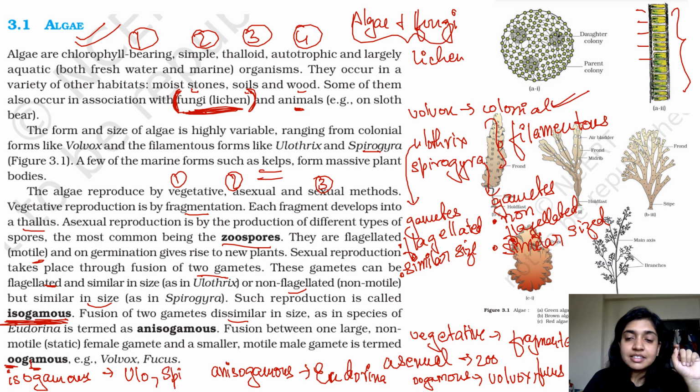Ulothrix has flagellated gametes, so they are able to swim, whereas Spirogyra does not have flagella, so it's not able to swim, as you can see from the pictures as well. And then lastly, when we're talking about oogamous, it's Volvox and Fucus. When we're talking about anisogamous, it's Eudorina. Okay, it all comes under algae. So write out the examples of algae.